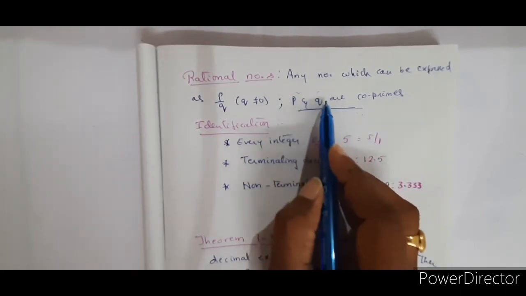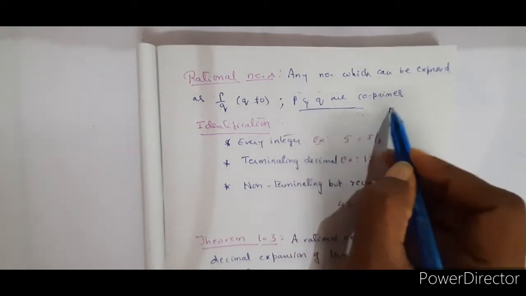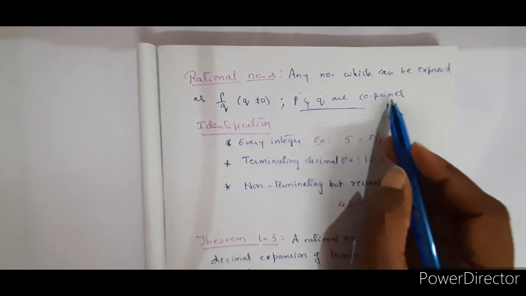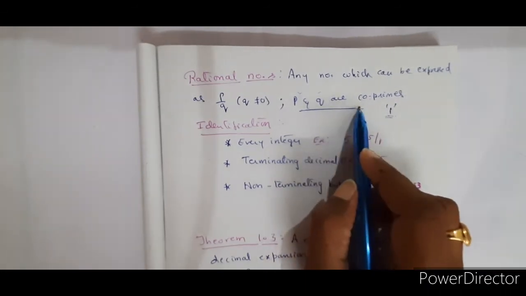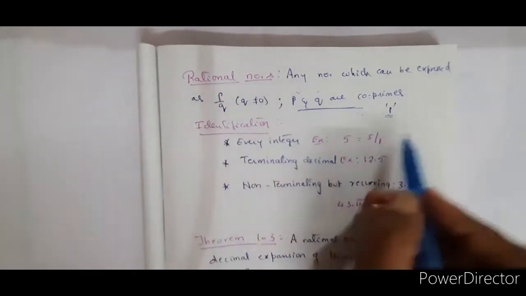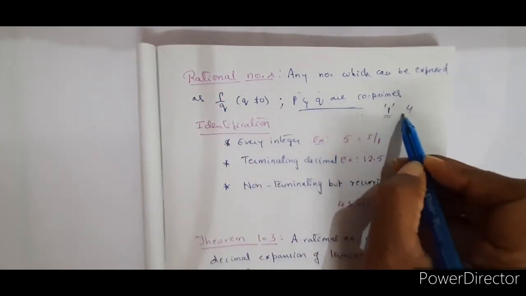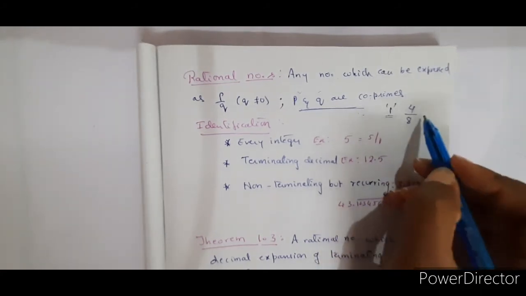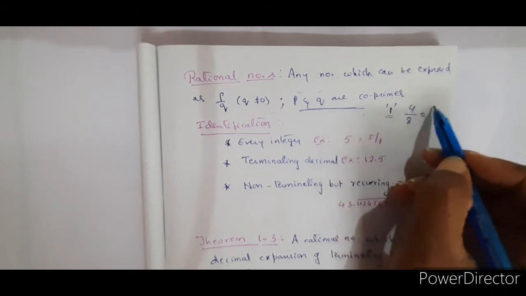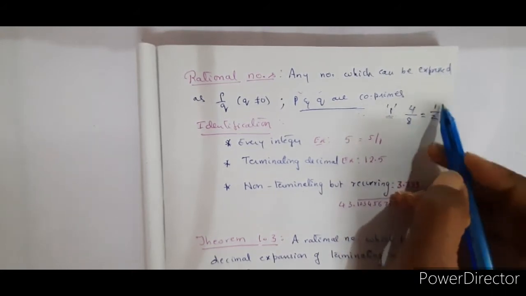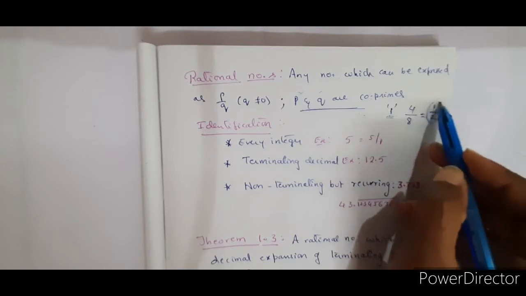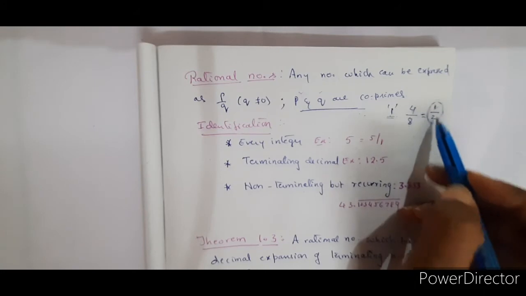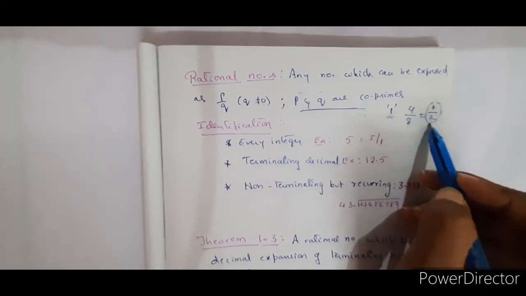P and Q should not have common factors other than 1, right? When numbers do not have common factors other than 1, they are called coprime numbers. So here, P and Q, suppose I take 4 by 8. We won't say 4 by 8 is a rational number, but we will reduce it into its smallest form, 1 by 2. So this is a rational number, where there is no common factor other than 1 for these two.